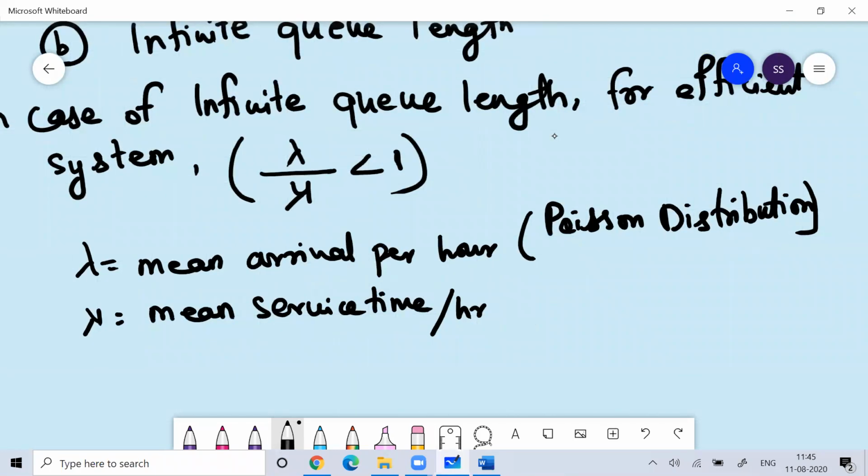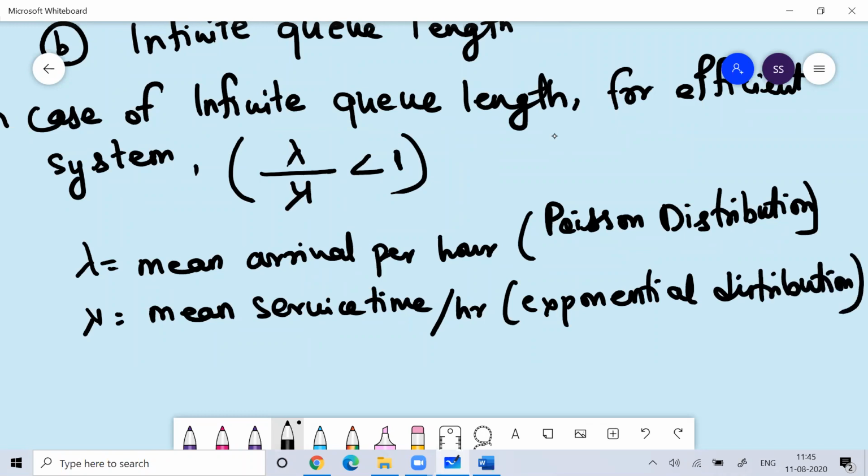The mean arrival per hour we can talk about under Poisson distribution, while the service time, we believe, follows exponential distribution. The time it takes for the customer to get service is called the mean service time. Lambda by mu is called traffic intensity.